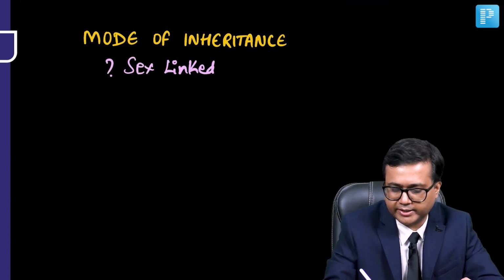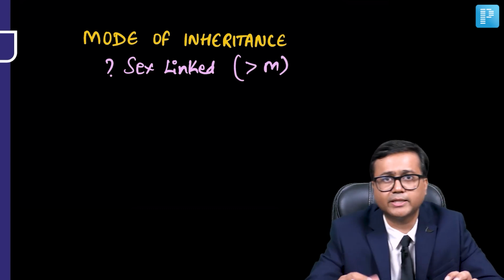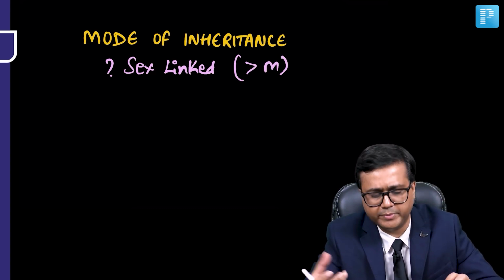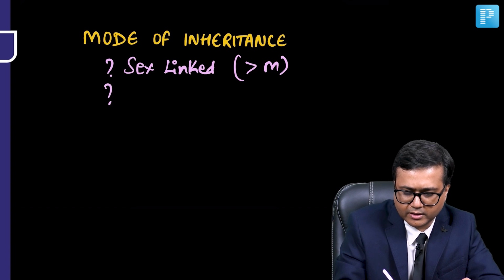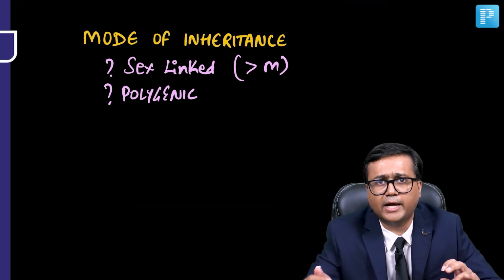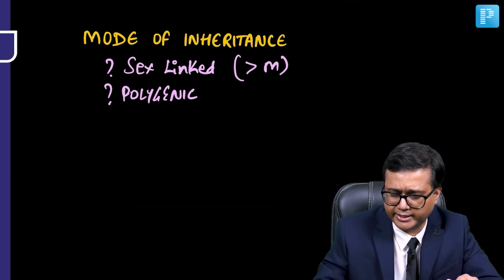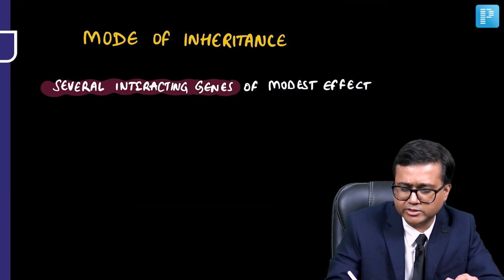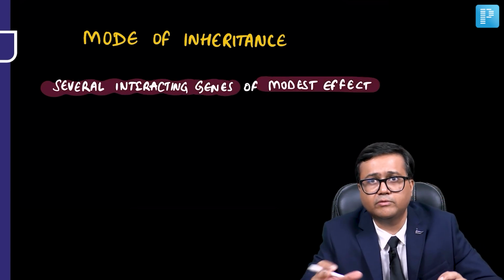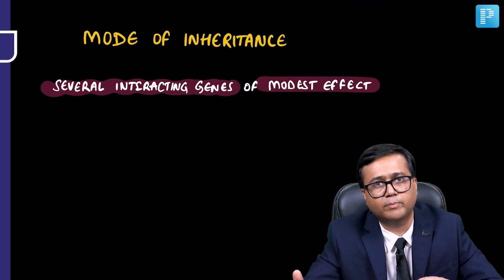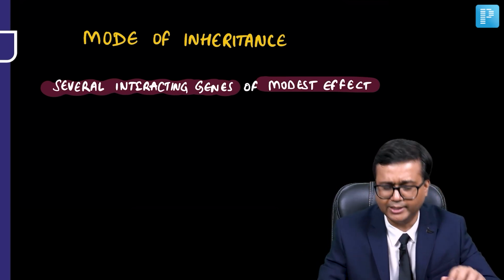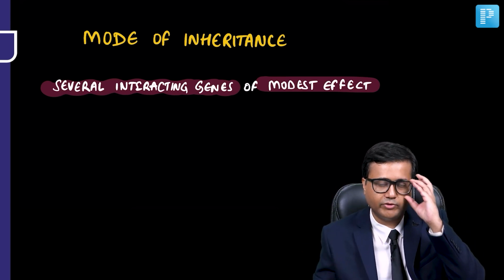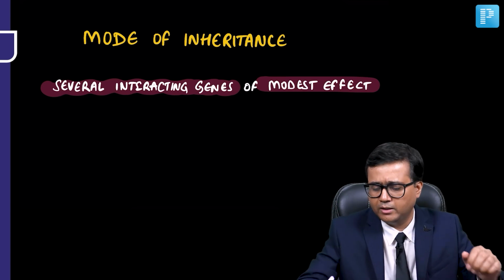Again, as we know that it is more in males than females, so one hypothesis is it may be a sex-linked disorder. Again, there is a certain hypothesis that polygenic inheritance may be seen, and generally evidence suggests that ADHD may have several interacting genes of modest effect, which subsequently play a role in development of ADHD.